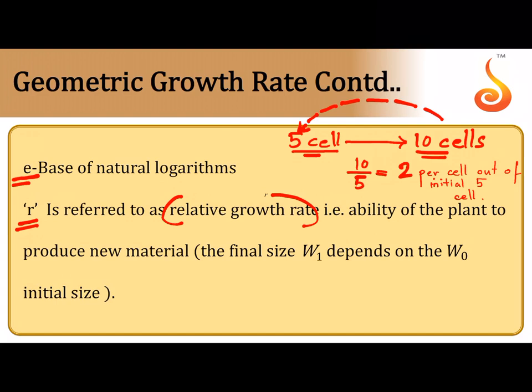This is more or less theoretical, but you want to find out how much each initial unit has contributed to the final growth. So if 5 cells have become 10 cells, each cell has contributed 2, so it becomes 5 into 2, equal to 10. So you have to divide it by the initial parameter, then only it becomes a relative growth rate.